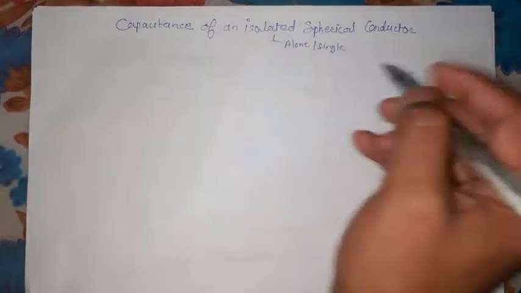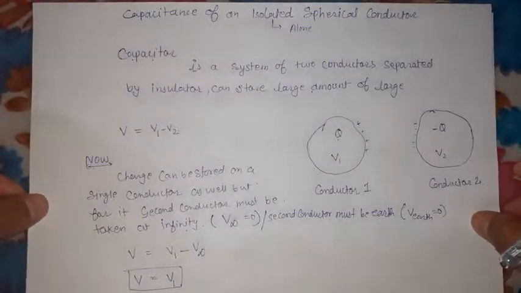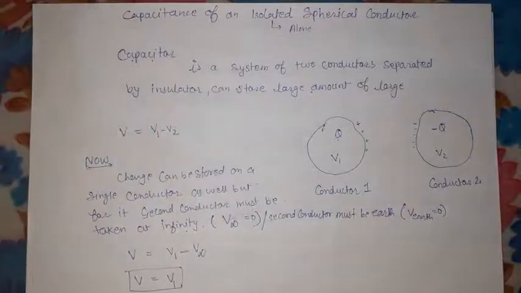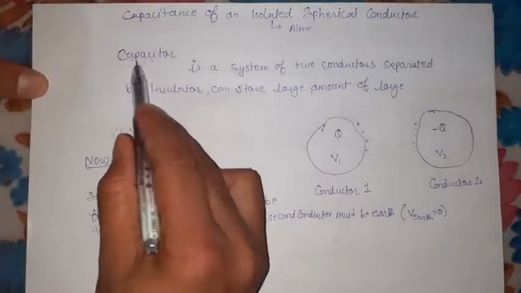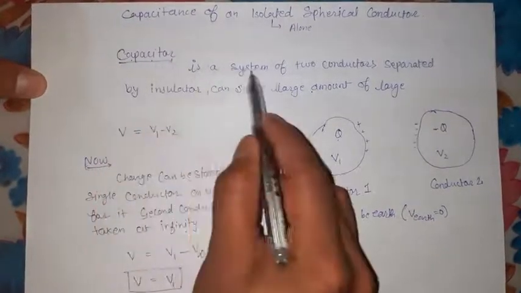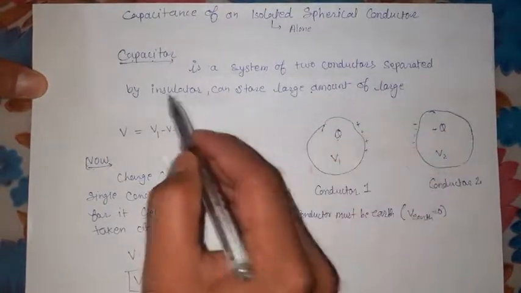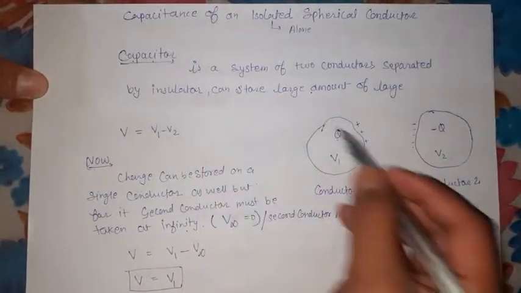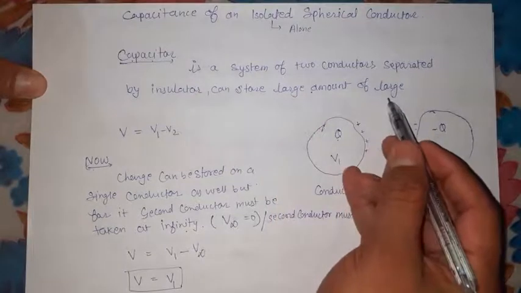Let us go back to the topic of the capacitor, which we have already discussed in the previous video. A capacitor is a system of two conductors separated by an insulator, which can store a large amount of charge.